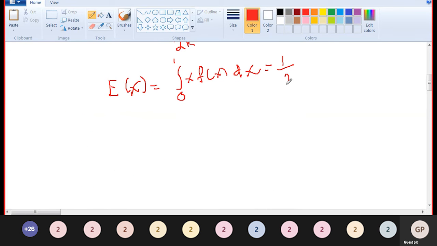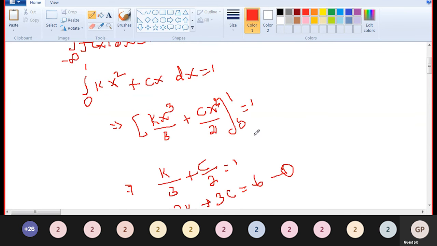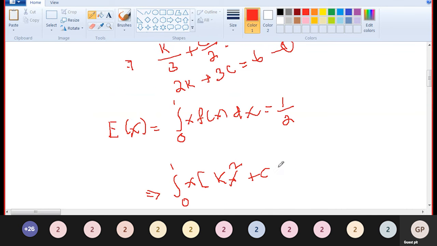It implies the integral over 0 to 1 of x into, what is the f of x, k x square plus cx, into dx is equal to 1 by 2.